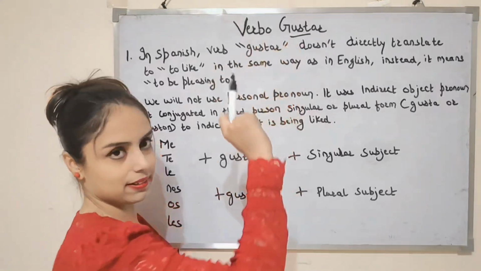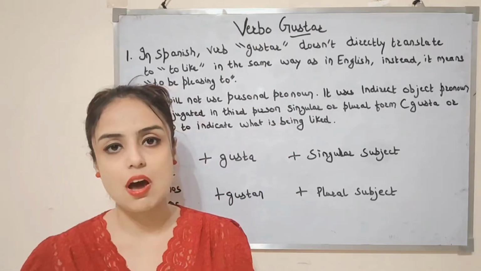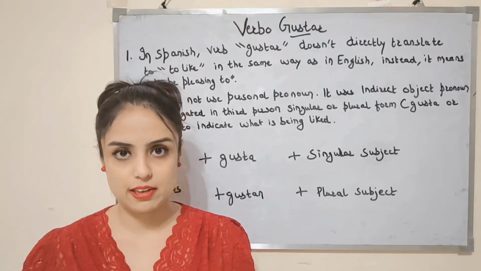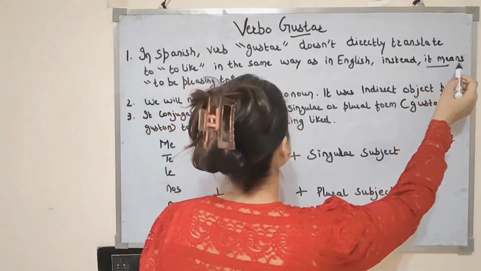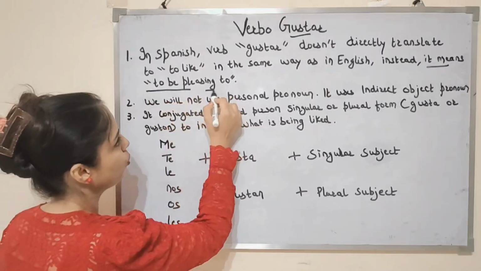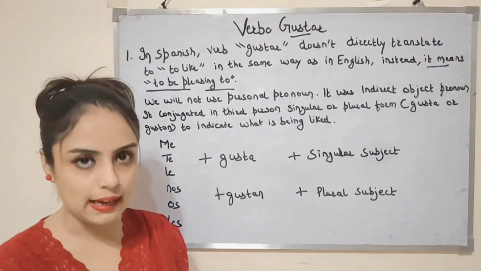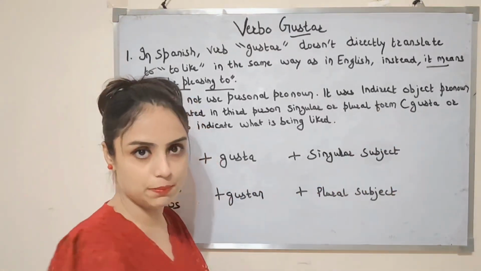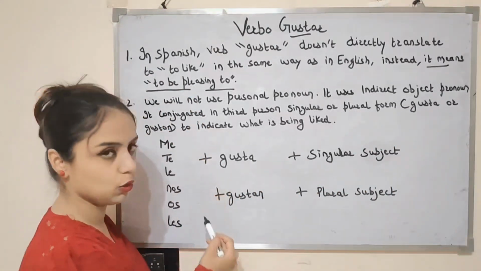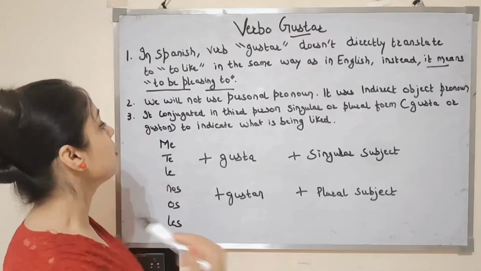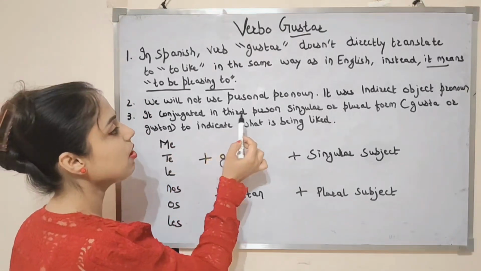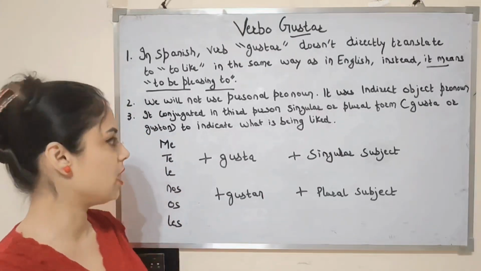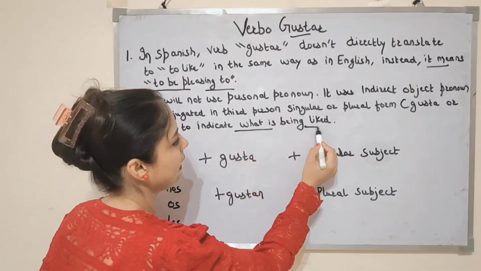So verbo gustar. Basically, in Spanish the gustar verb doesn't directly translate to like in the same way as in English. Instead it means to be pleasing to. Vale? Secondly, it uses indirect object pronouns like me, te, le, nos, os, les. The third point is it is conjugated in the third person singular or plural form, gusta or gustan, to indicate what is being liked.